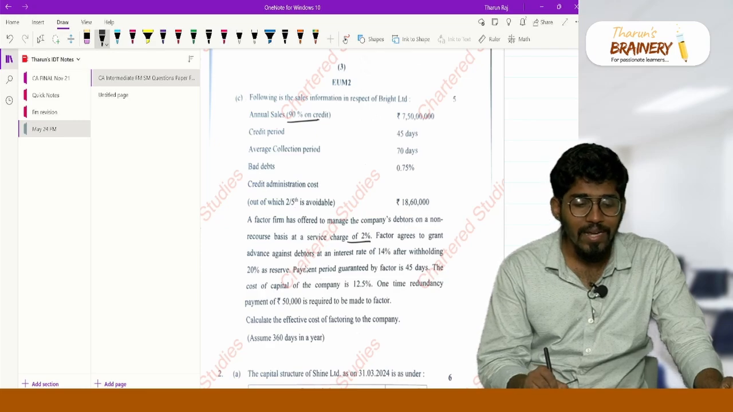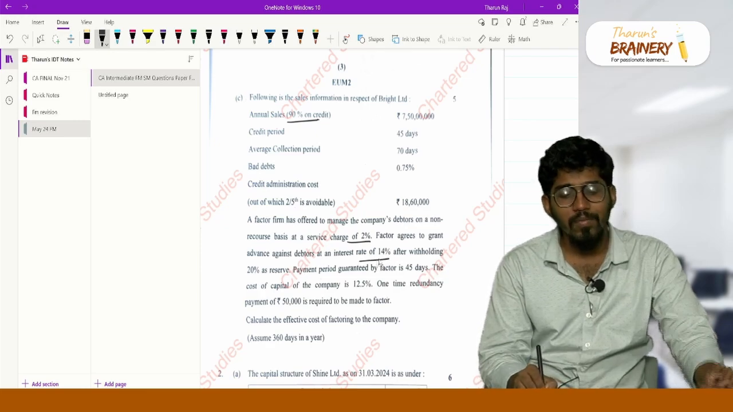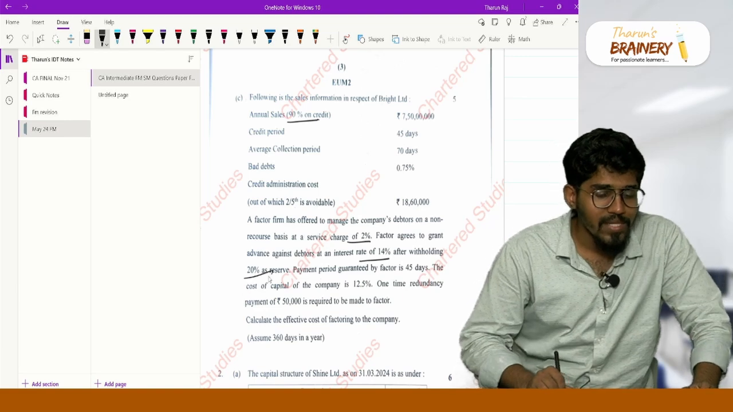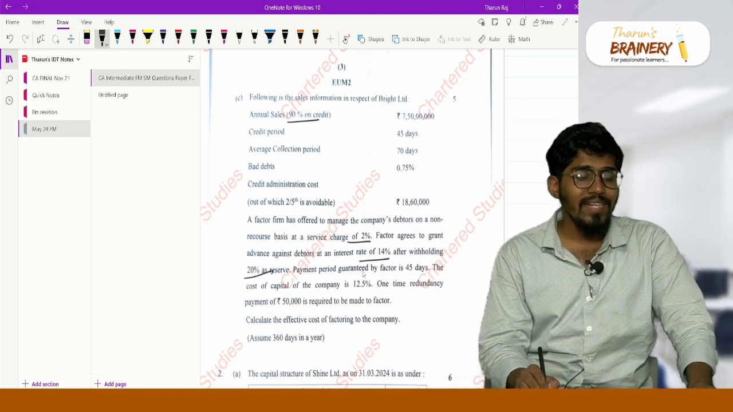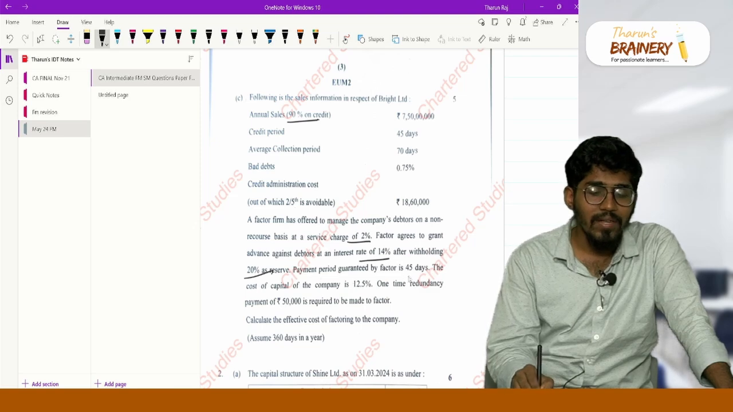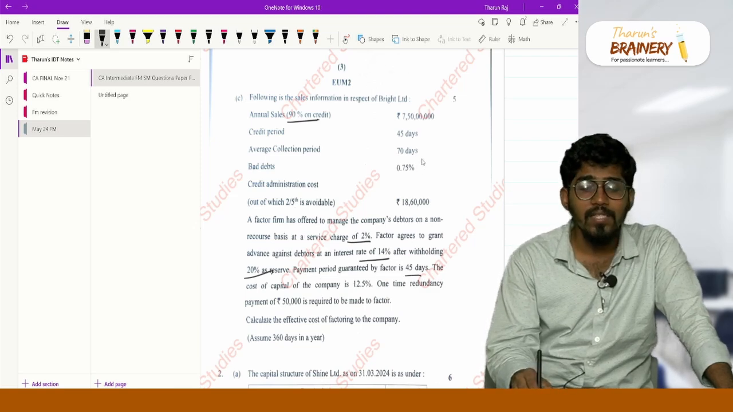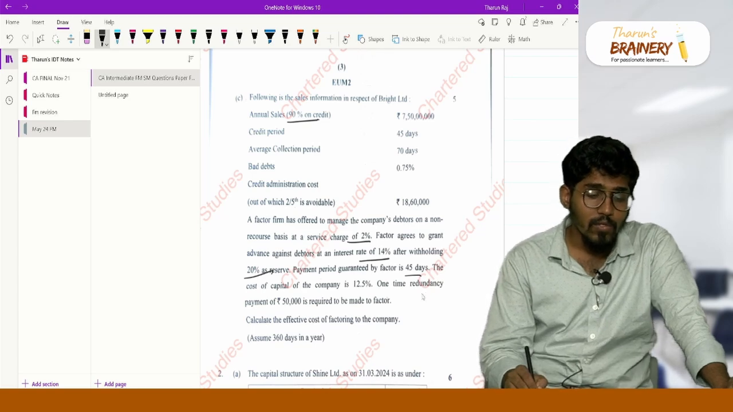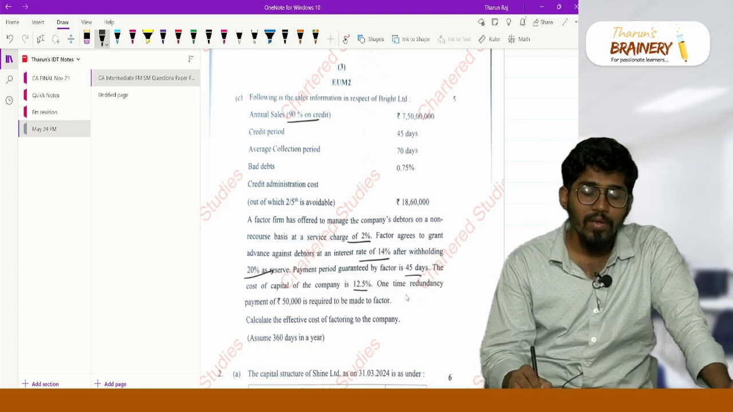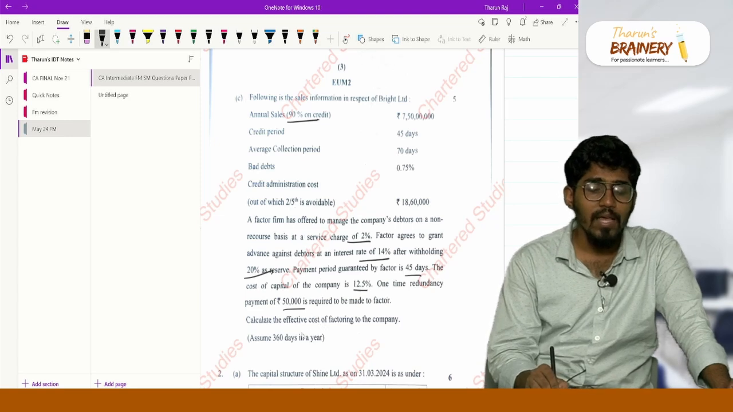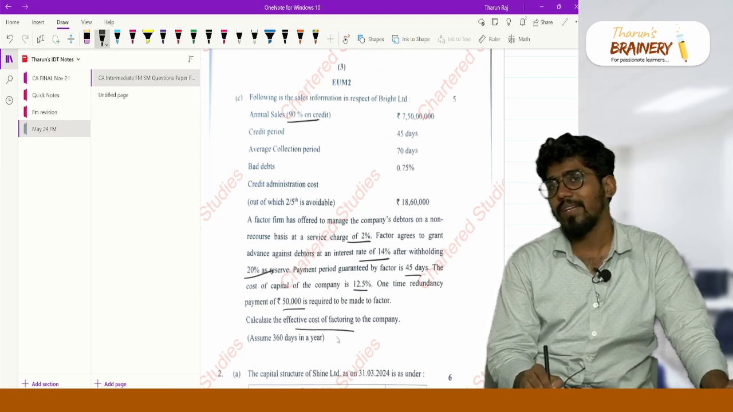He is agreeing to grant an advance at an interest rate. He will charge 14% interest and he will withhold 20% as reserves, so he will give only 80% of the amount as advance. The payment period guaranteed by the factor is 45 days. Actually my credit period is 70 days, but he will give me 45 days, so my period is reducing. The cost of capital of the company is 12.5%. One time redundancy payment I have to make is 50,000 rupees, and calculate the effective cost of factoring.